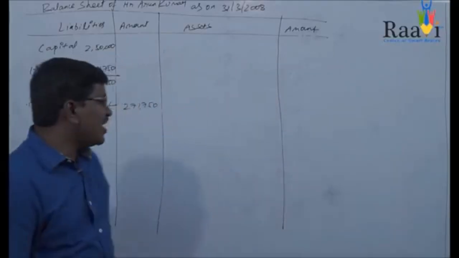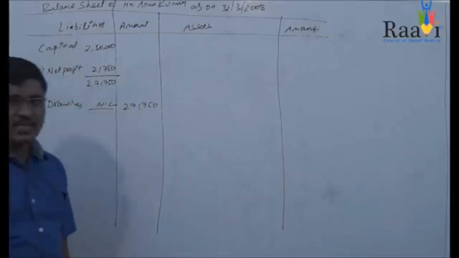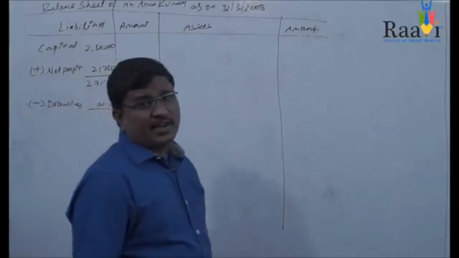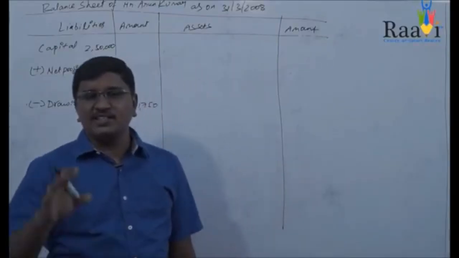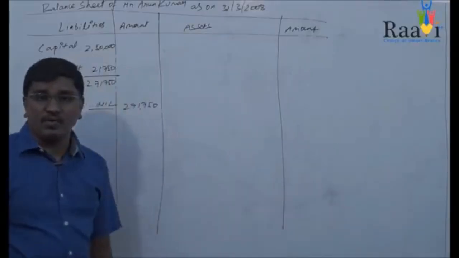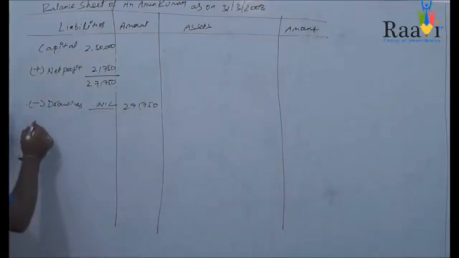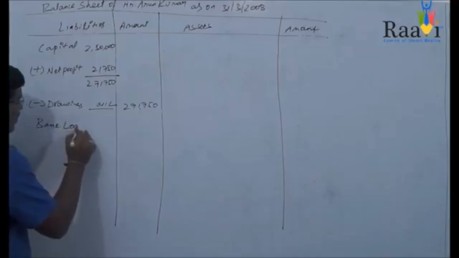The net capital is 2,71,750. And if you see the other items on the liability side of the balance sheet, creditors is given, and the other one, bank loan, is also given. Bank loan is a liability and we need to take it on the liability side of your balance sheet. So we will be writing bank loan.